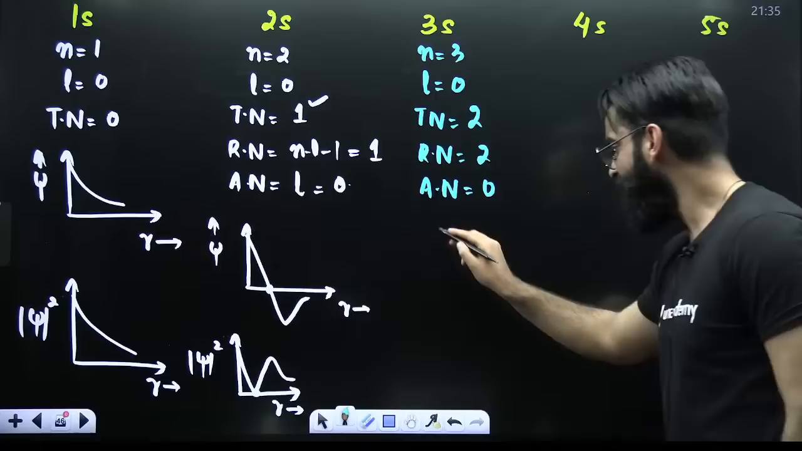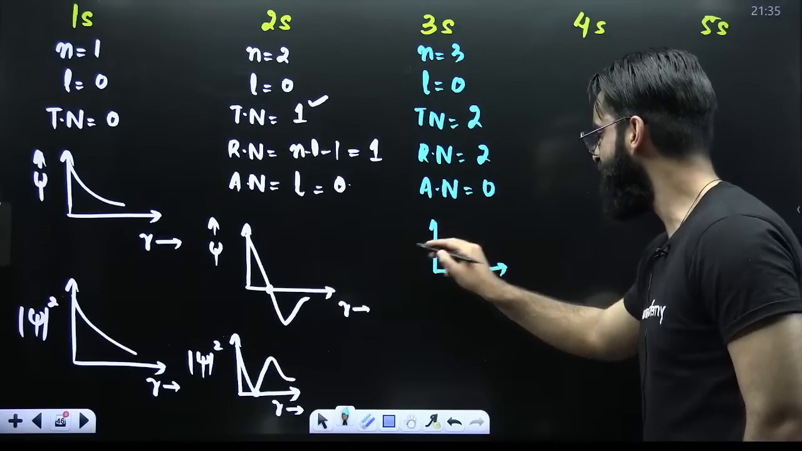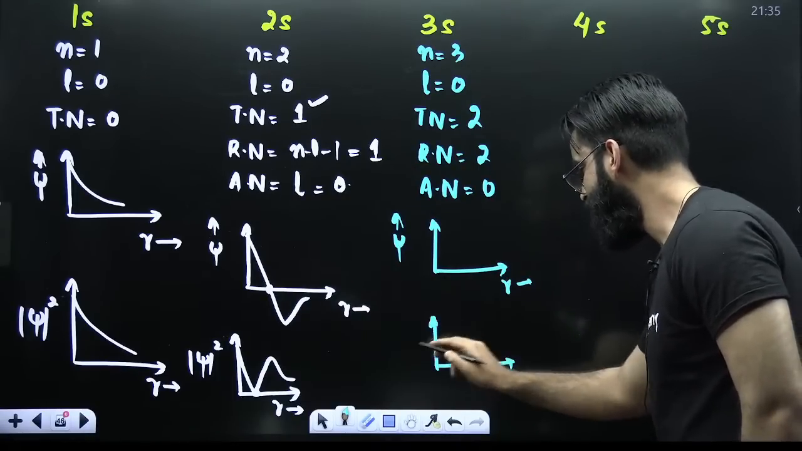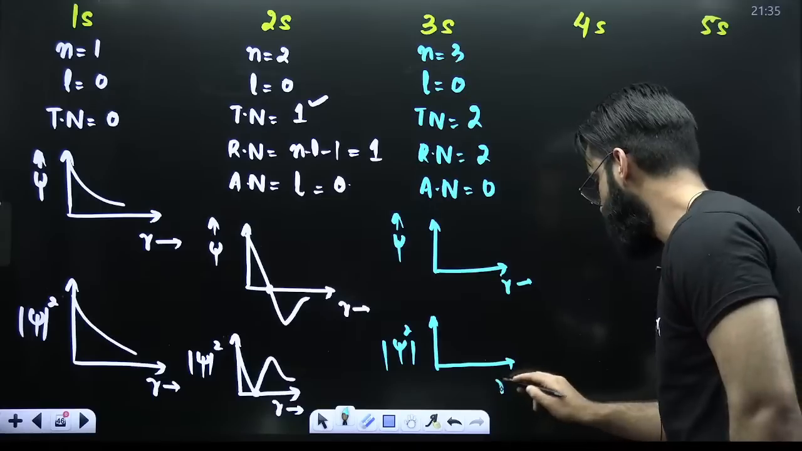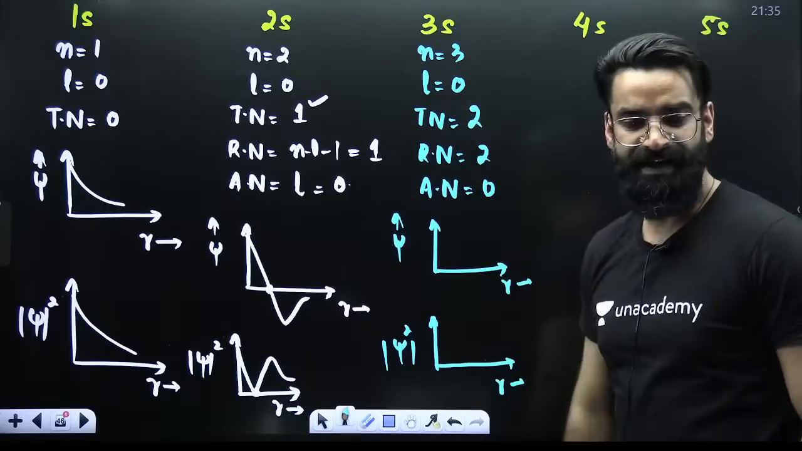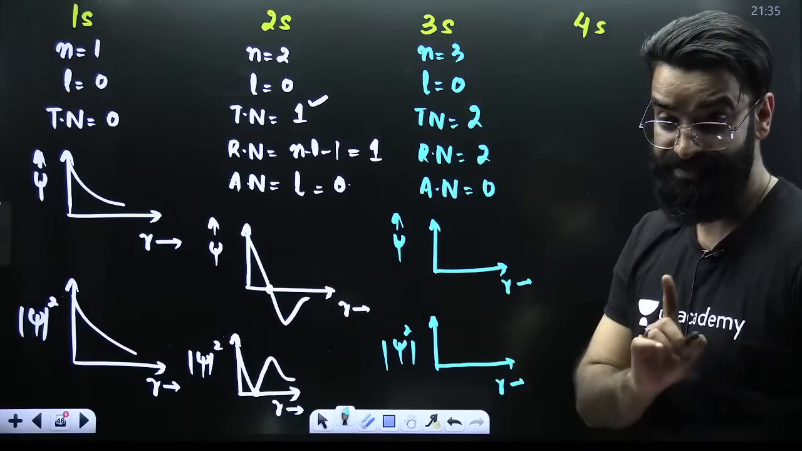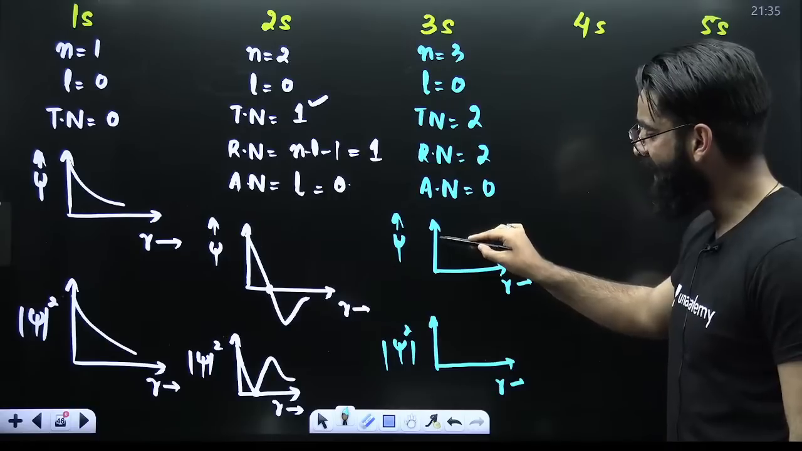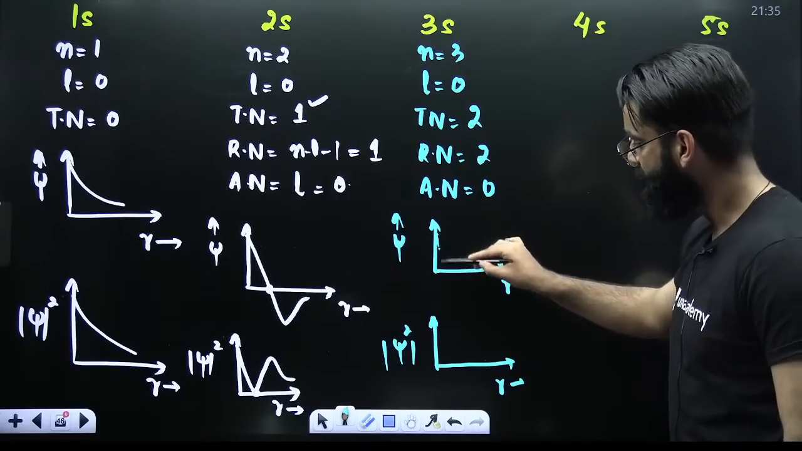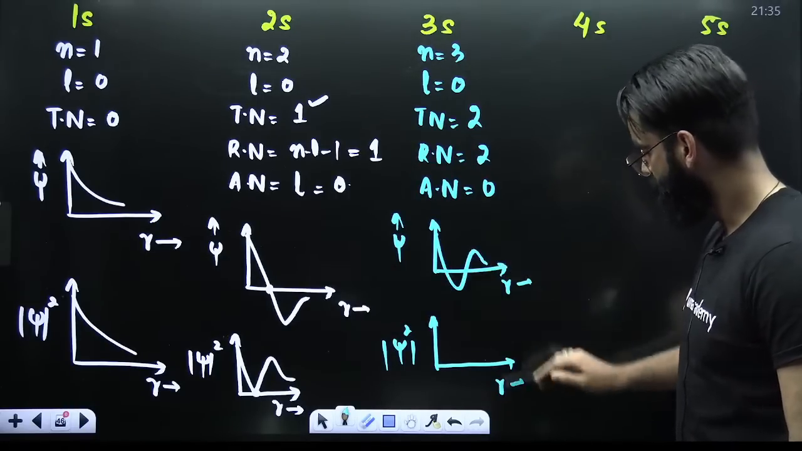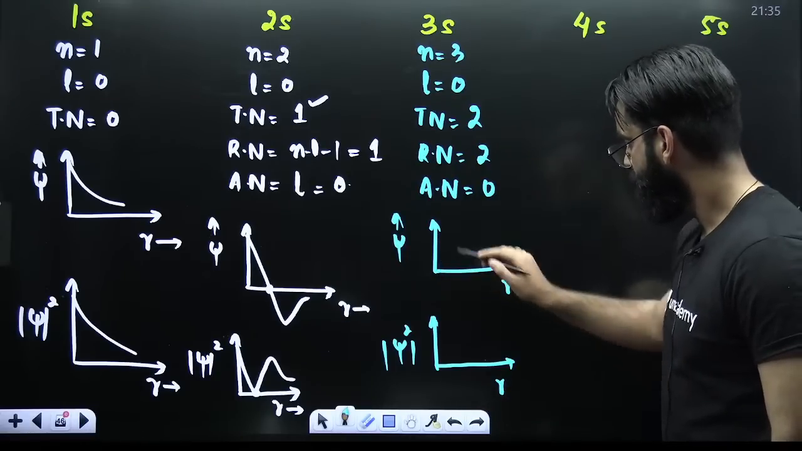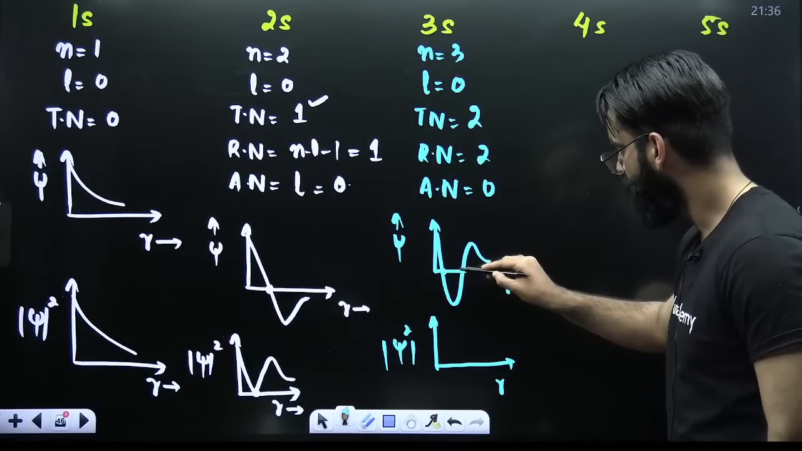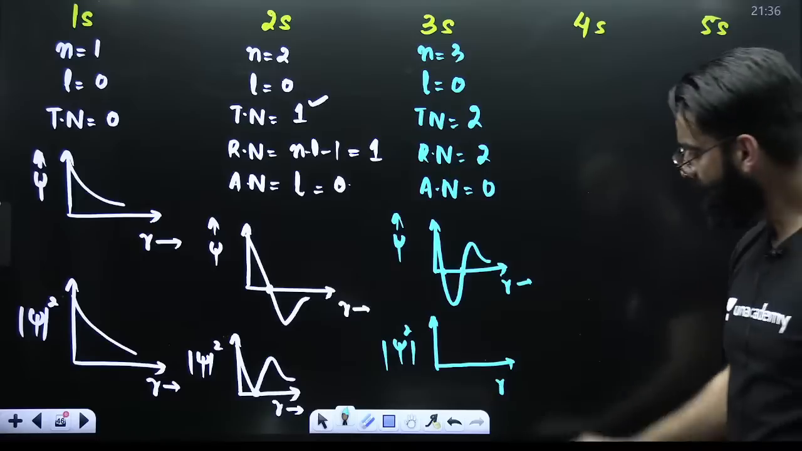Now, first of all, I have to make two graphs here. One is your psi versus R, and one more is your psi square versus R. Perfect. For S, the graph starts from the top. Now, there are two nodes, so the graph has to touch the R axis at 2 points. This is 1 point, this is the second one. So these are your two radial nodes here.